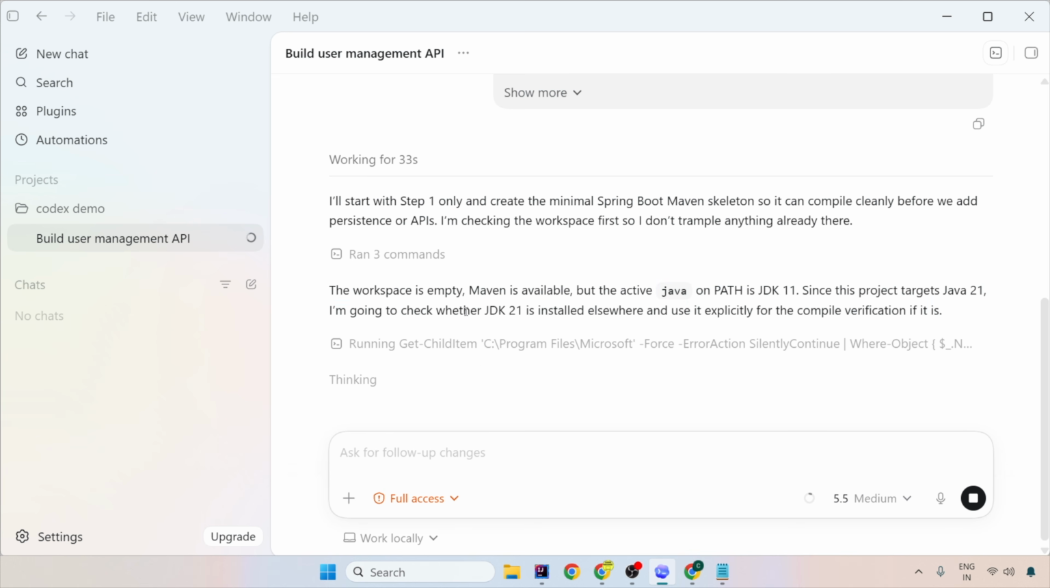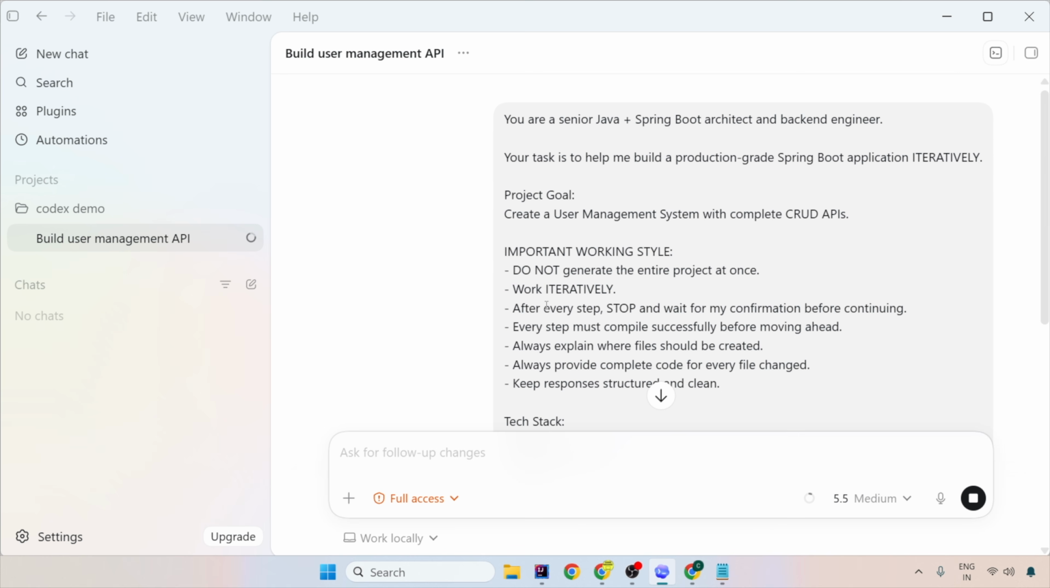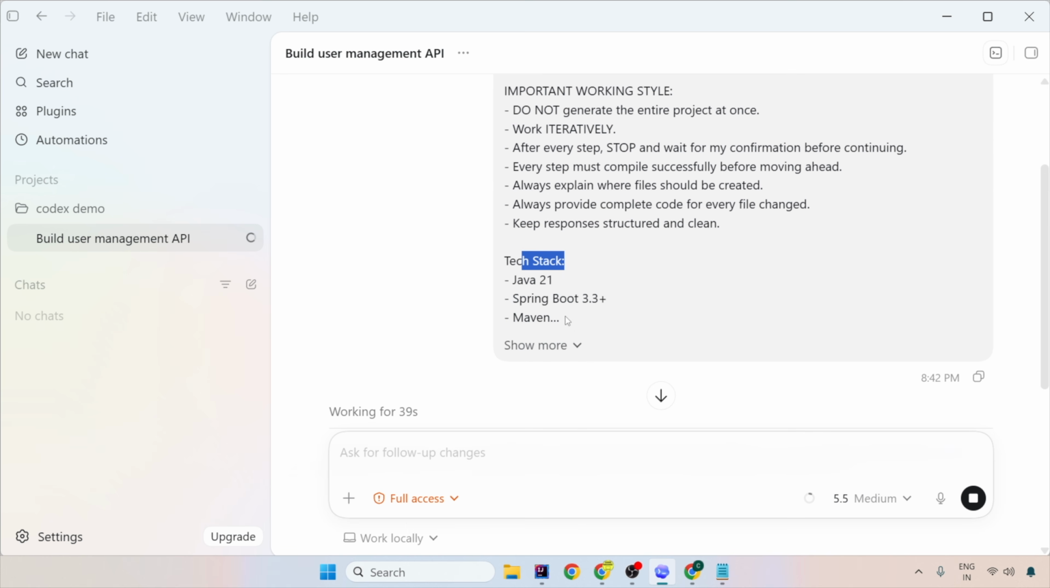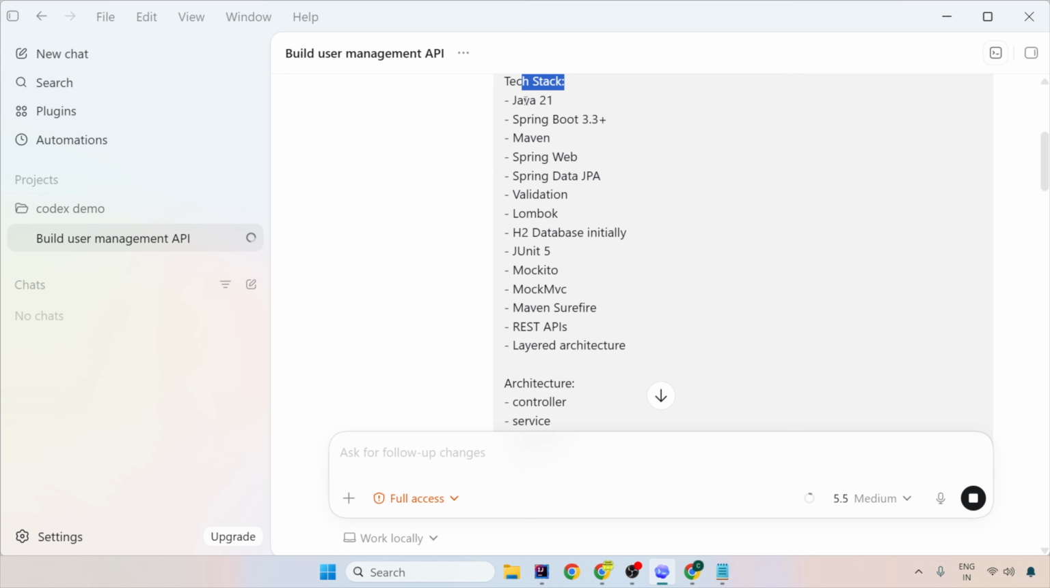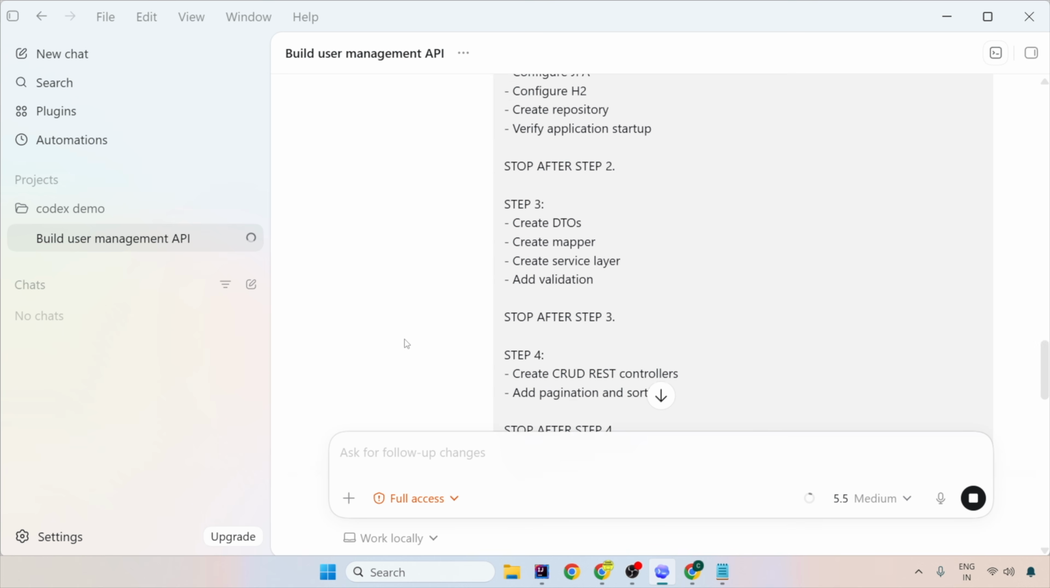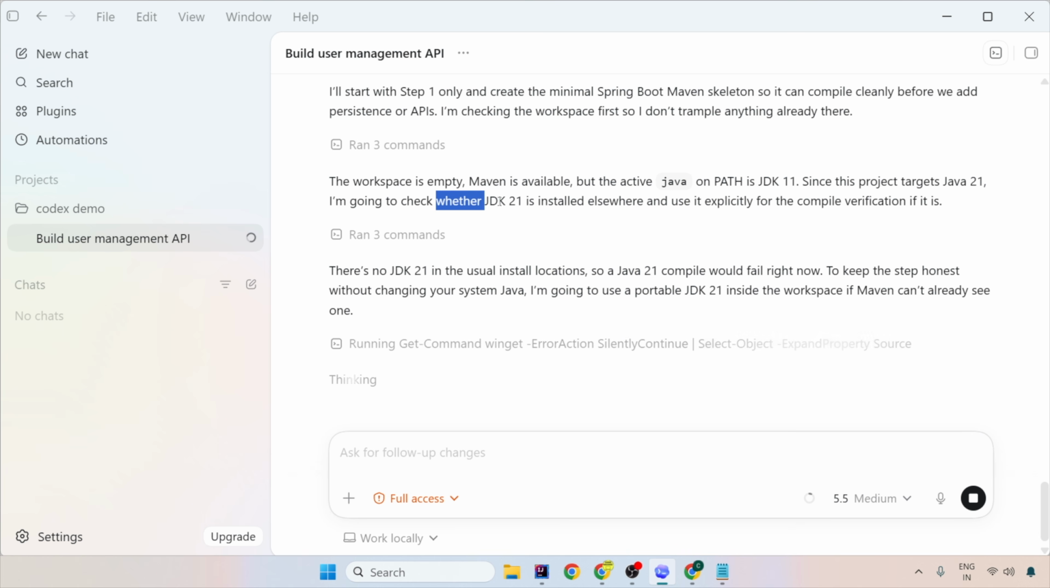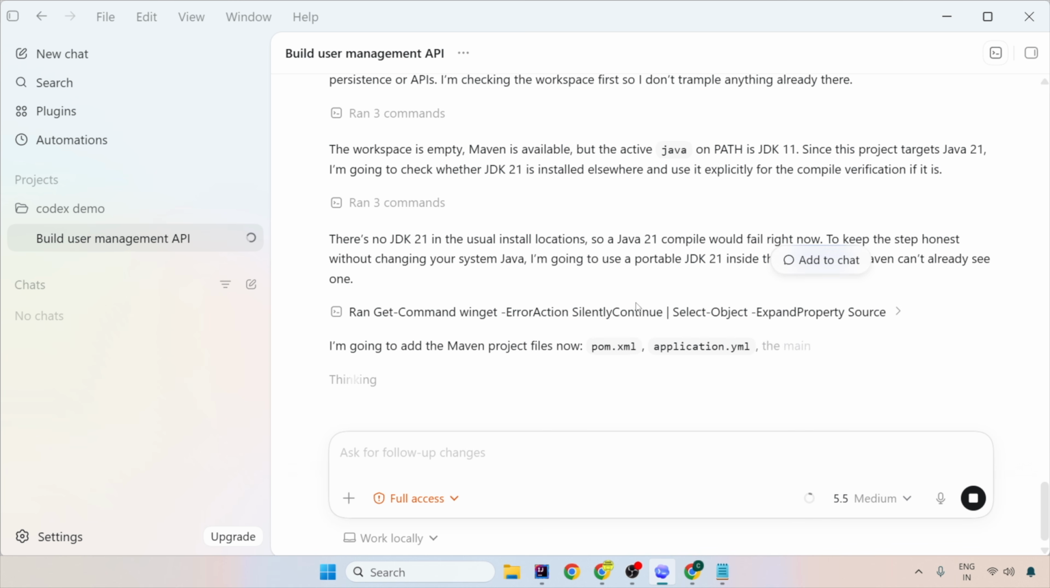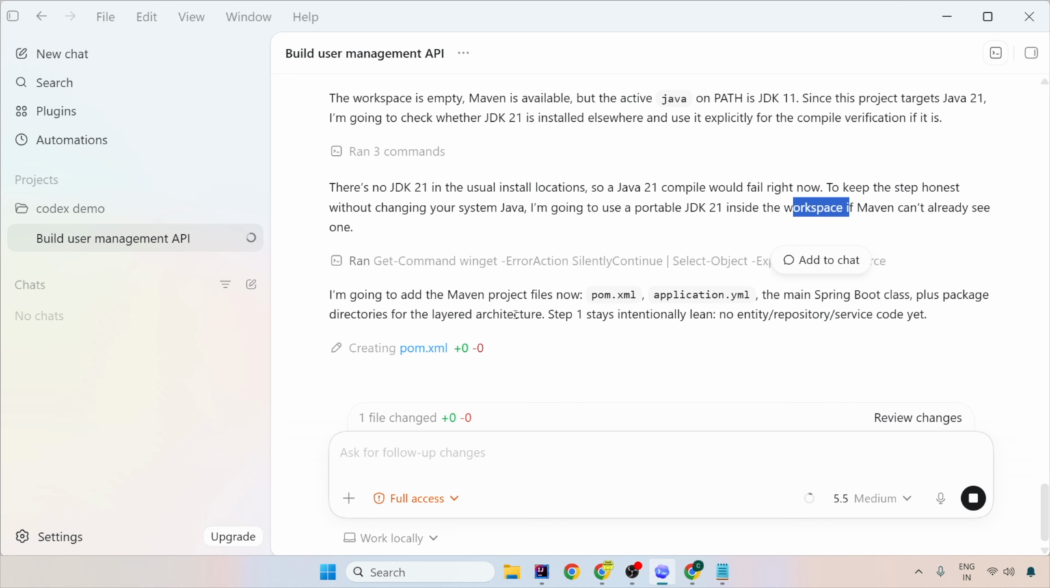Now why is it checking for Java 21? Because I was prompt enough to give this in my tech stack that please use Java 21. And this is how religiously he is following my commands. So since there is no Java JDK, the Java 21 compile would fail right now. To keep the step honest, without changing a system Java, I'm going to use a portable JDK inside the workspace if Maven can already see one. Let's see if it actually compiles, otherwise we'll move to Java 11 or we will install it.